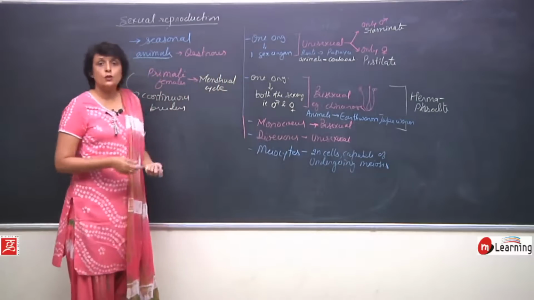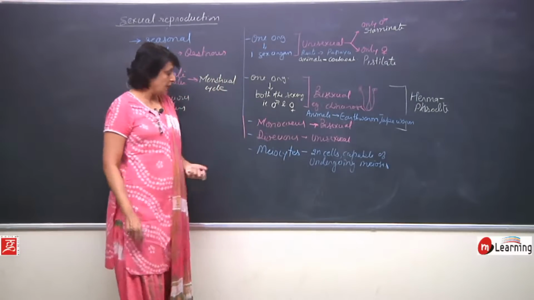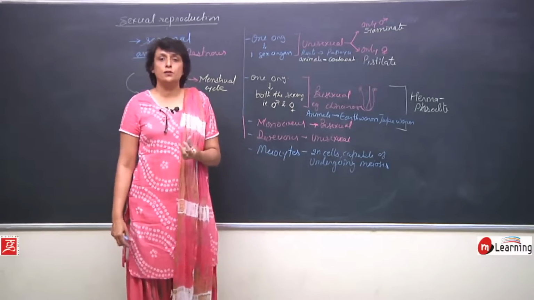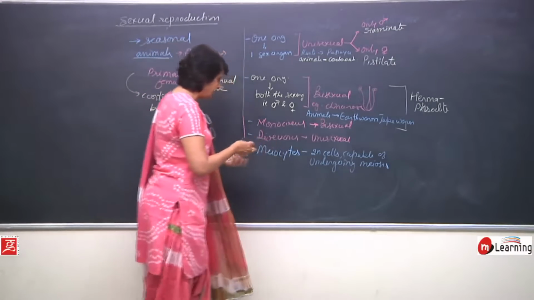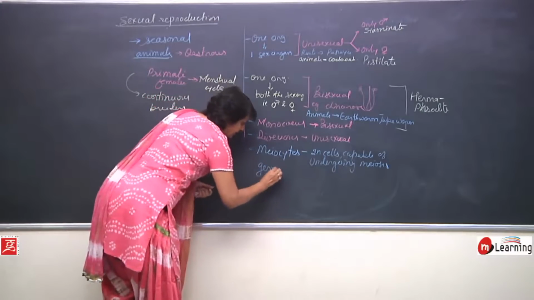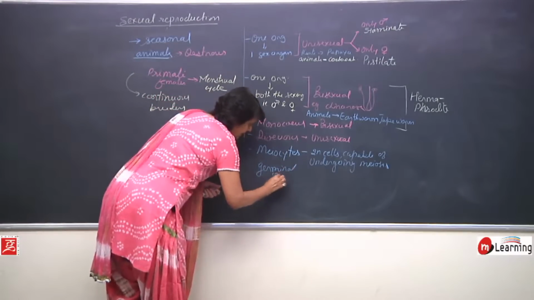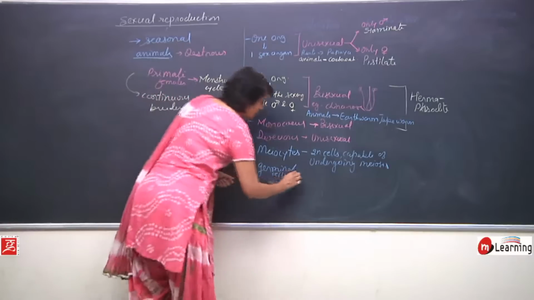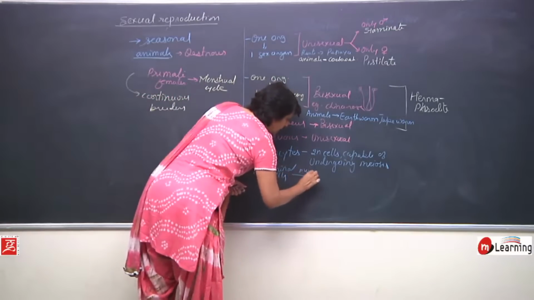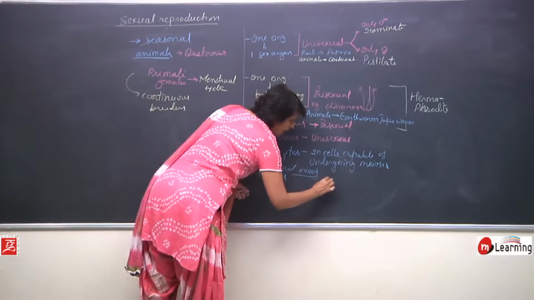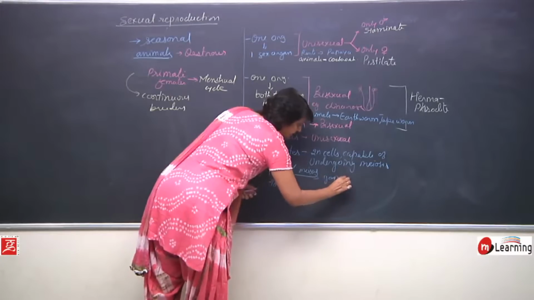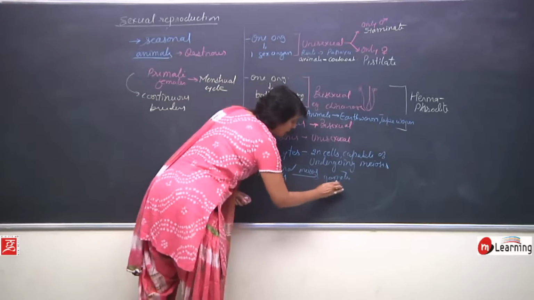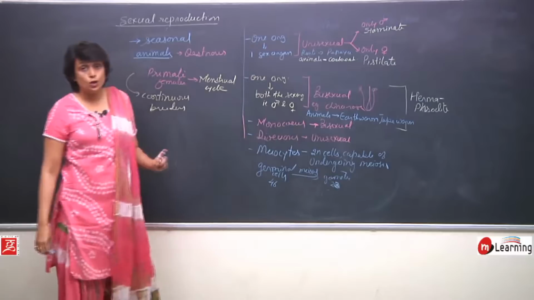So, if we talk about say human beings, the germinal epithelial cells of testes or the follicular cells of the ovary, they have 46 chromosomes and they are capable of undergoing meiosis to produce haploid gametes. That means the number of chromosomes in each gamete would be 23 in case of human beings.